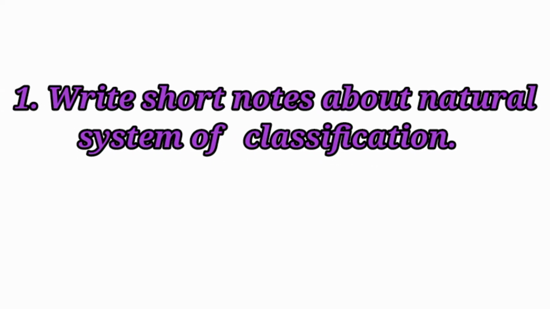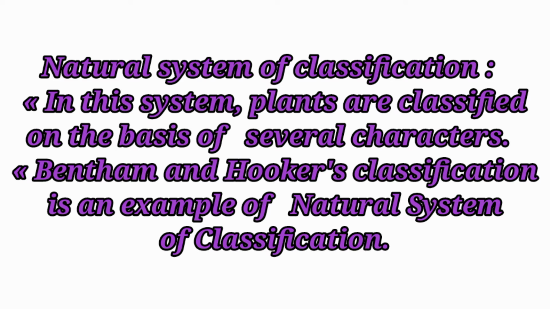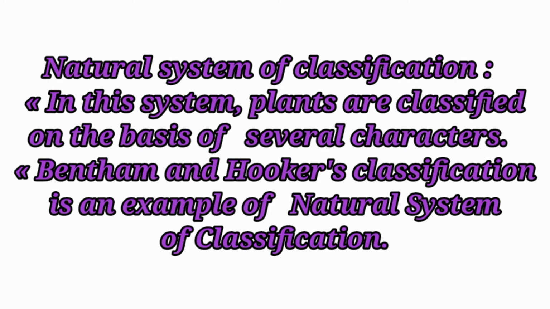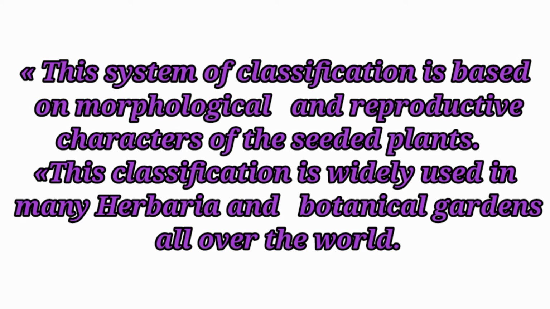Answer briefly. Question number 1. Write short notes about natural system of classification. Answer. Natural system of classification. In this system, plants are classified on the basis of several characters. Bentham and Hooker's classification is an example of natural system of classification. This system of classification is based on morphological and reproductive characters of the seeded plants. This classification is widely used in many herbaria and botanical gardens all over the world.